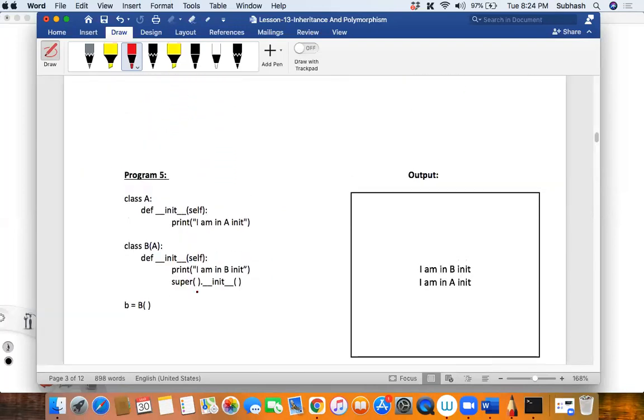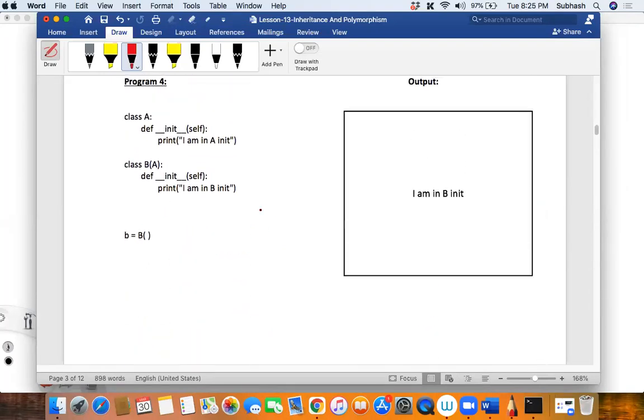Guys, can you tell me what is happening here? Let us first see the fourth one, class A and class B. I'm creating an object of class B, and therefore the dunder init method of class B will get called, and it says I am in B init. So this is clear, right? Program 4 is clear, correct? Hello, is it clear with you?